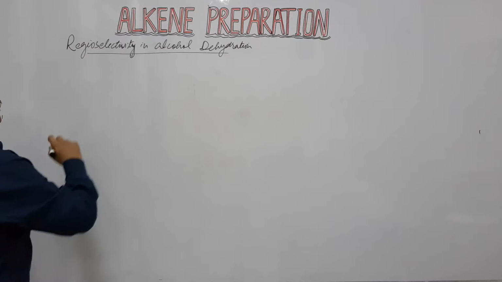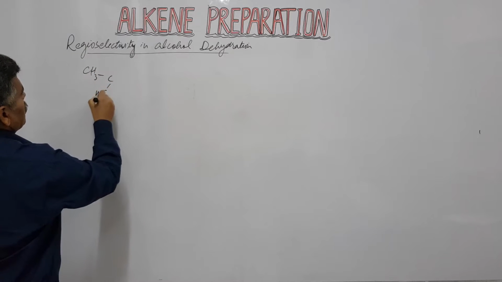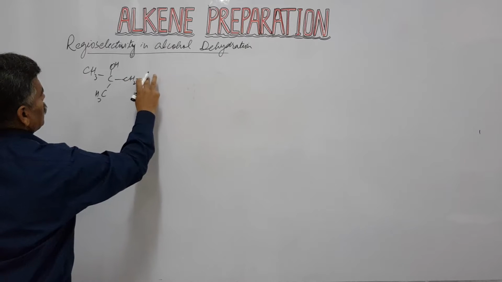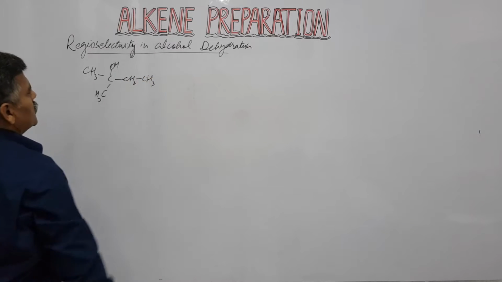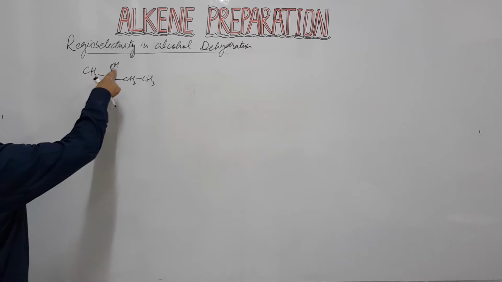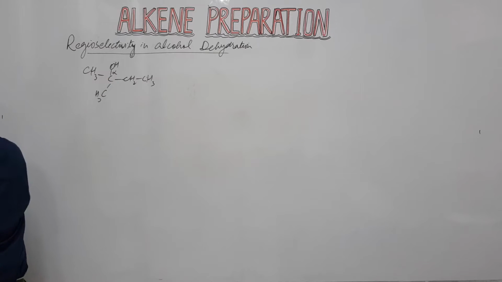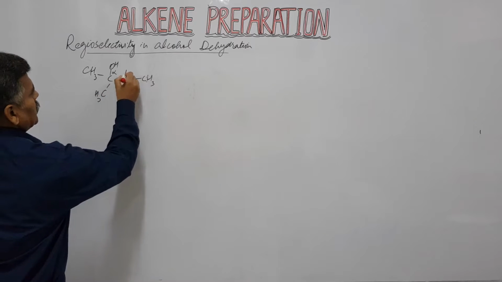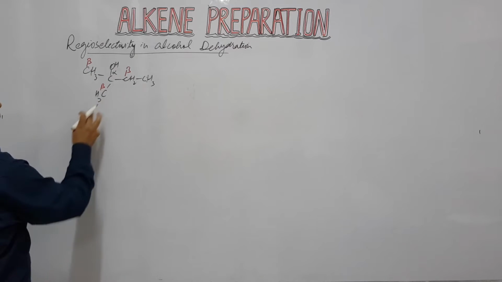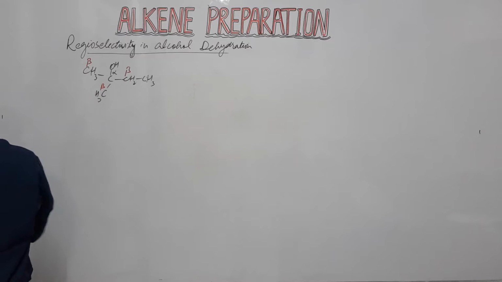So suppose we have the alcohol CH3, CH2 and CH3. This reaction is a beta elimination reaction. This carbon bearing the hydroxyl group is the alpha carbon, and this carbon is a beta carbon. It is also a beta carbon. These two beta carbons are the same because here you have CH3.